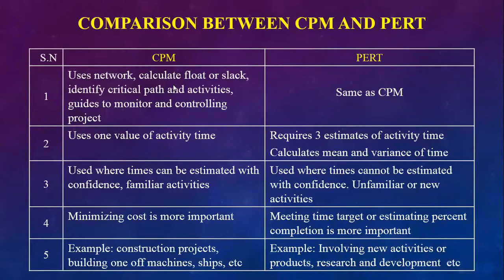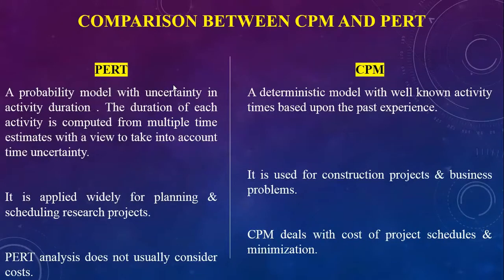In CPM, minimizing cost is more important, whereas in PERT, meeting a time target or estimating percent completion is more important. Examples of CPM are construction projects and building one-off machine ships, whereas examples of PERT involve new activities or products, research and development. So that is the basic difference in application and utility of both methods. Again, PERT is a probability model with uncertainty in activity duration. The duration of each activity is computed from multiple time estimates with a view to take into account time uncertainty.